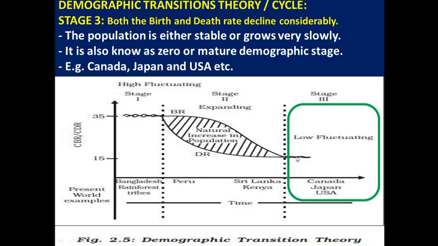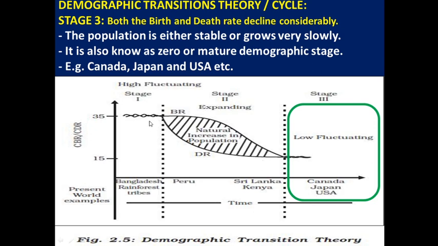Socially, they have a high literacy rate and more freedom. Most people are engaged in the tertiary sector and secondary sector. Death rate is low. We have far better technologies, transport and communication, and medical facilities. Because of that, in the third stage, both the birth rate and death rate are very low.